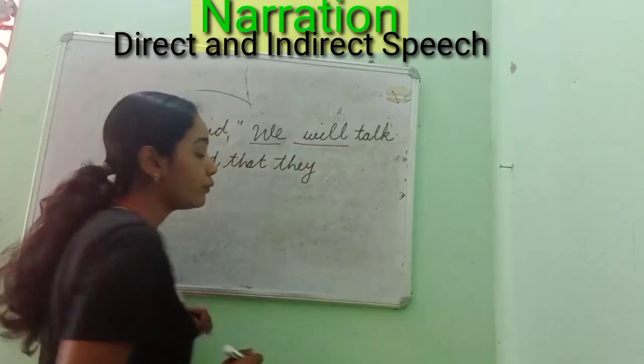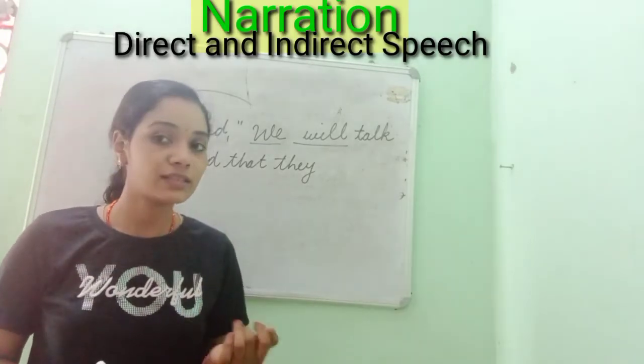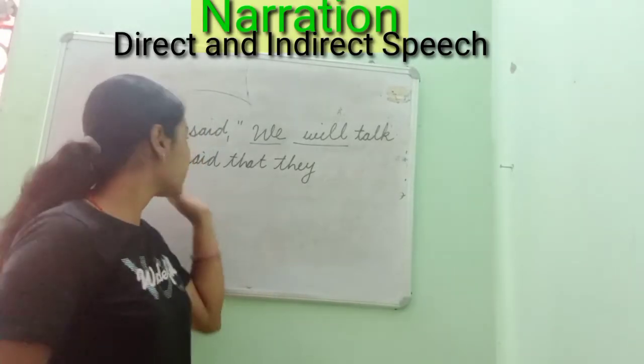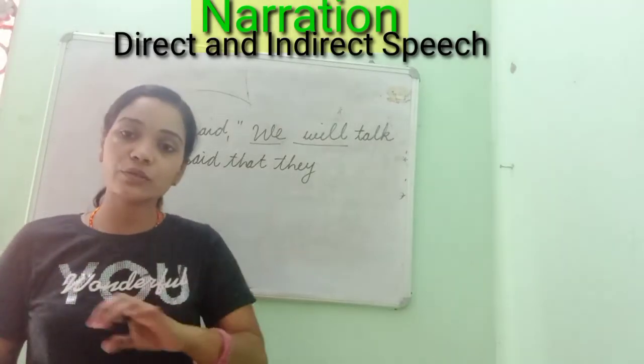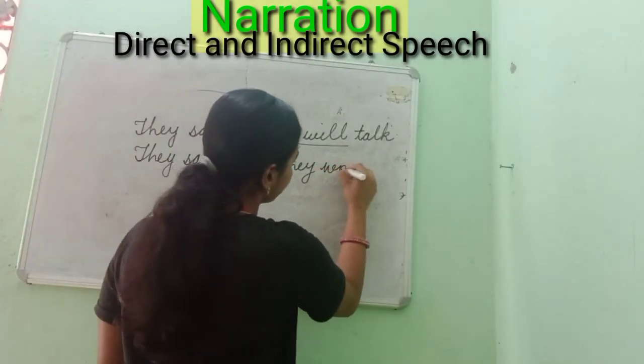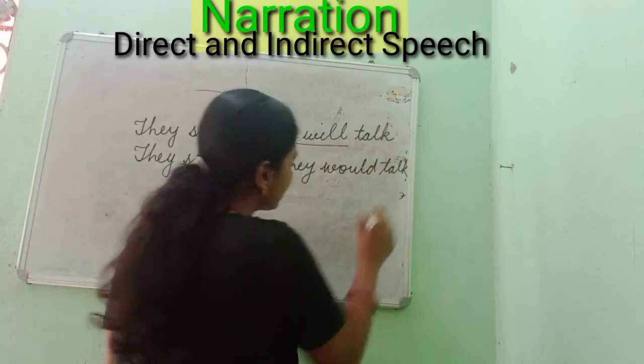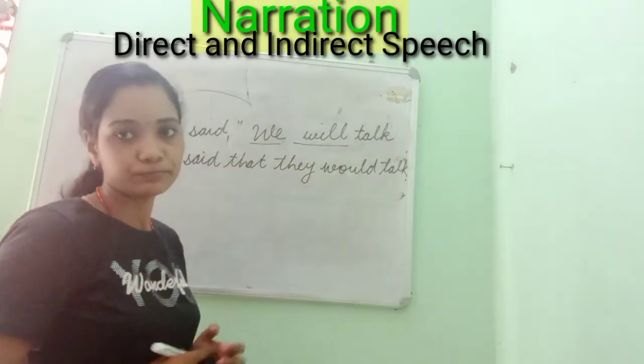Now "will" will be changed into "would." When we have "shall," it will be changed into "should." We have to keep these things in mind when the reporting verb is in past. When "can" is used, it becomes "could." So, they would talk. Very simple. So these are the rules we have to keep in mind.